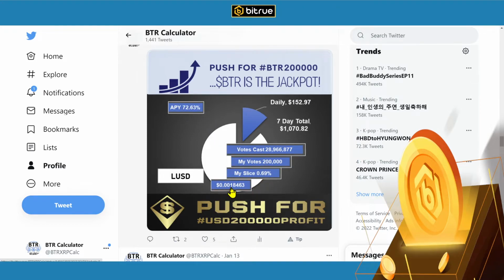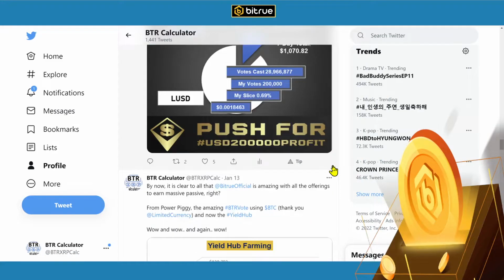In fact, the price has changed. It's now 0.0016 something. Maybe even lower. I haven't looked in an hour. But at the time this was rendered, based on 200,000 votes, remember, push for BTR 200,000, during the course of 7 days, the earnings would be almost $1,100 in 7 days. How many votes there were, how many were cast, whatever. Price, just truly amazing.